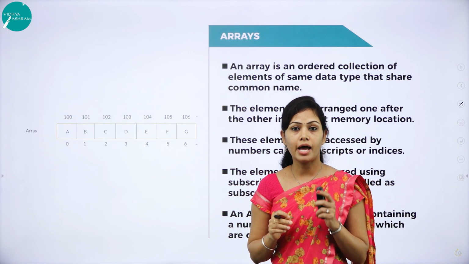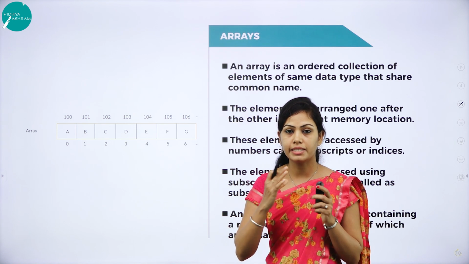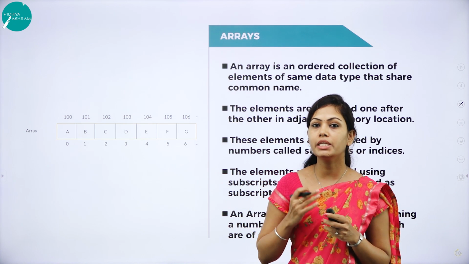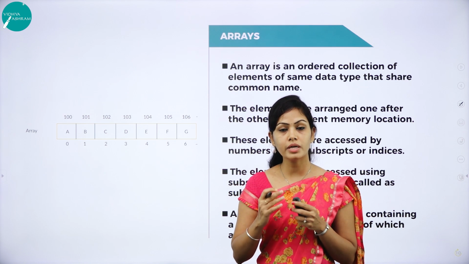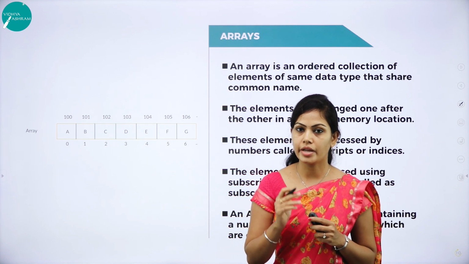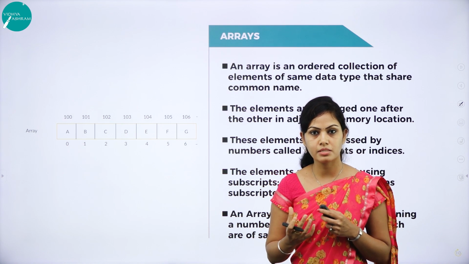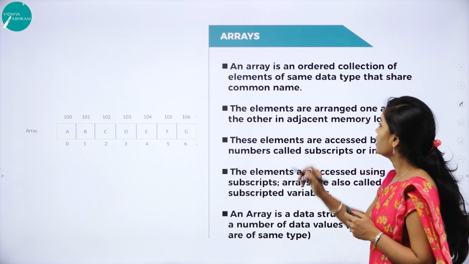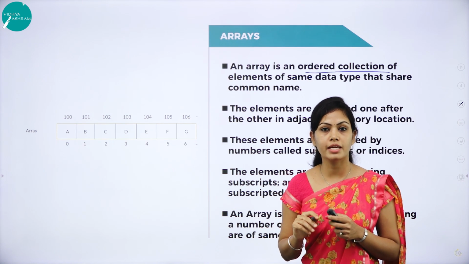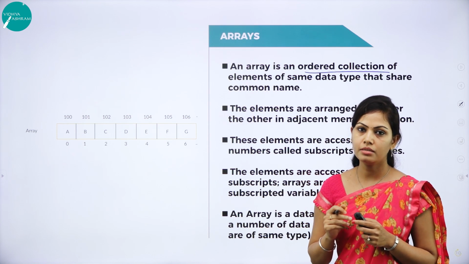What is an array? An array is a data structure that contains a group of elements, a collection of variables. An array holds homogeneous, or same type, elements. So what is the definition of an array? An array is an ordered collection of elements. It is a homogeneous collection of elements having the same name and same data type.